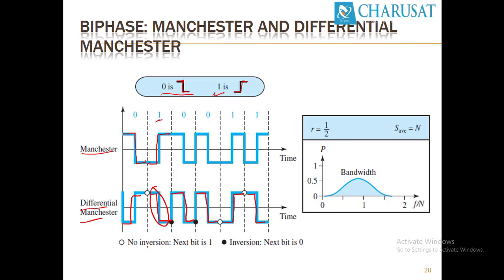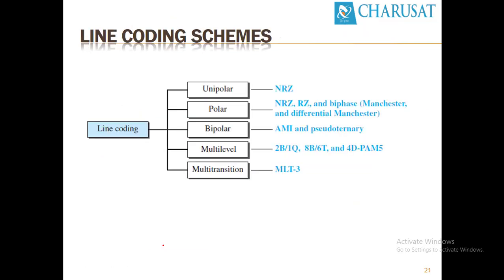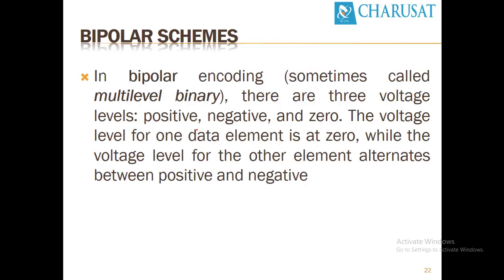So we have talked about unipolar encoding method and polar encoding method. Let's look at the bipolar encoding method. In the bipolar encoding method, in many textbooks or reference material you will find it called multilevel binary. There are 3 voltage levels: positive, negative and 0. The voltage level for one data element is at 0, while the voltage level for the other element alternates between positive and negative. Let's look at the example.